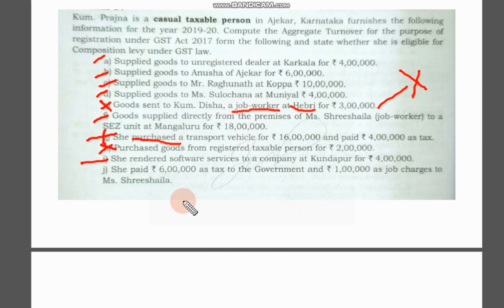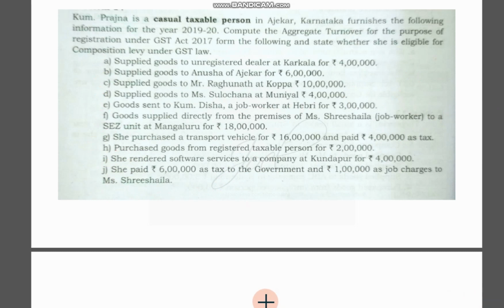So this concept we have to consider, and remember, job charges paid. If you pay job charges, then it is not eligible under aggregate turnover. Remember, you have to consider it as an item which is not eligible under aggregate turnover. So these are the things.